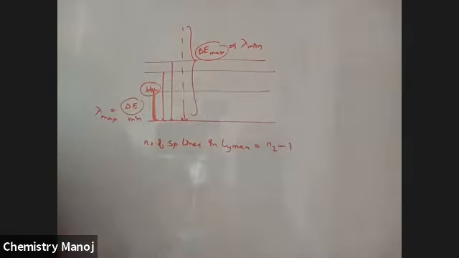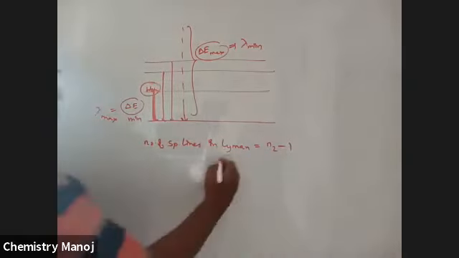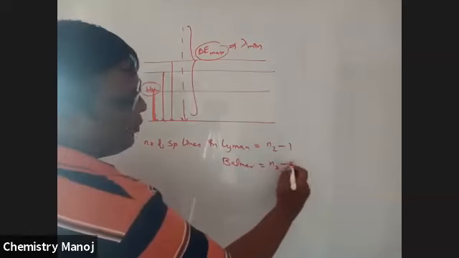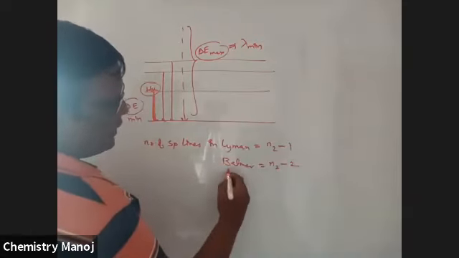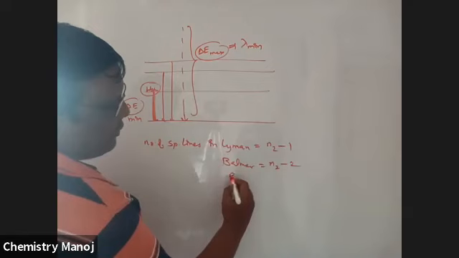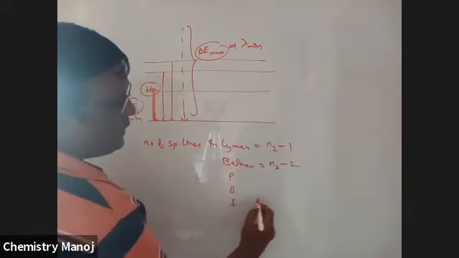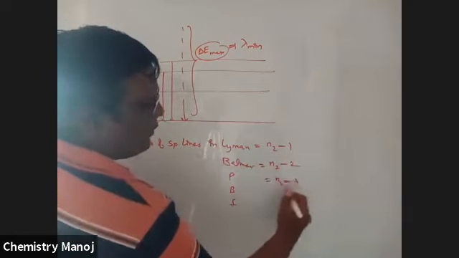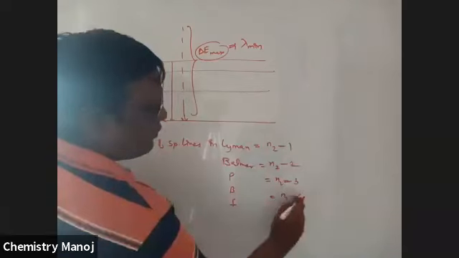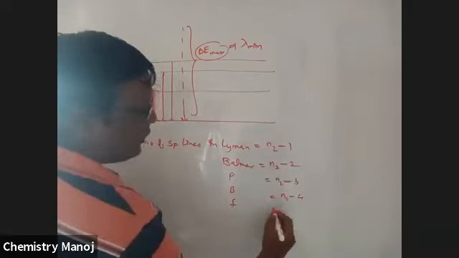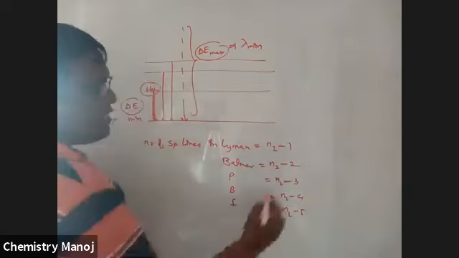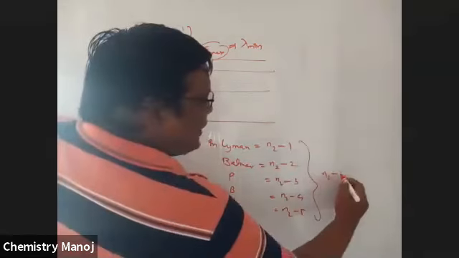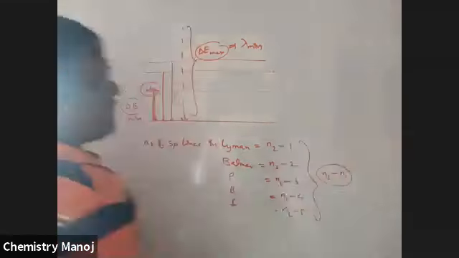For the Balmer series, it is n2 minus 2. For Paschen, n2 minus 3, then n2 minus 4, n2 minus 5. In general, for any series, the number of spectral lines is n2 minus n1.